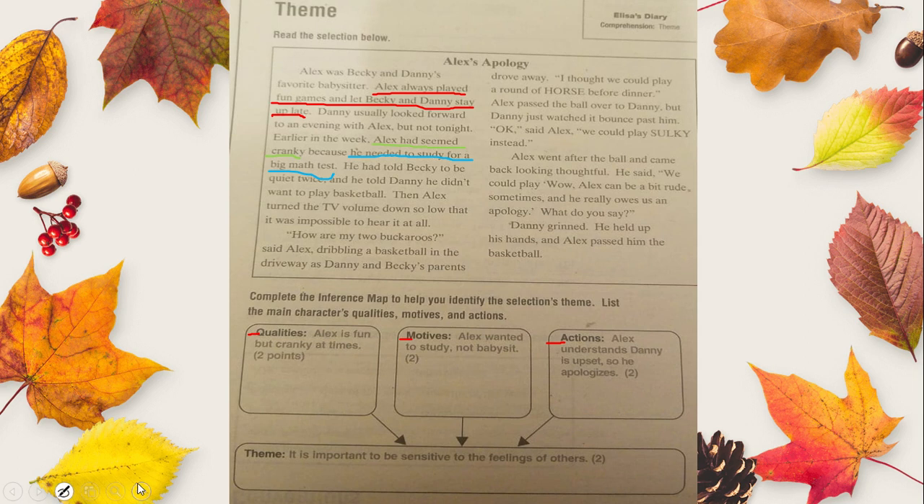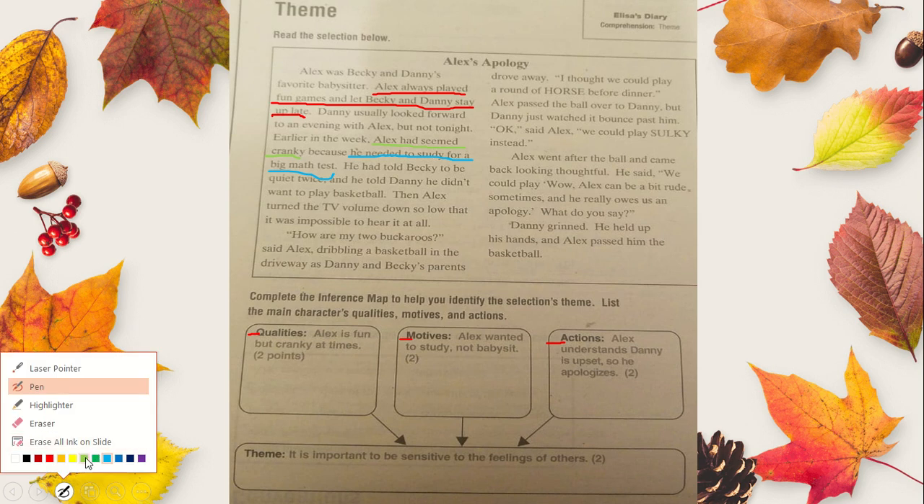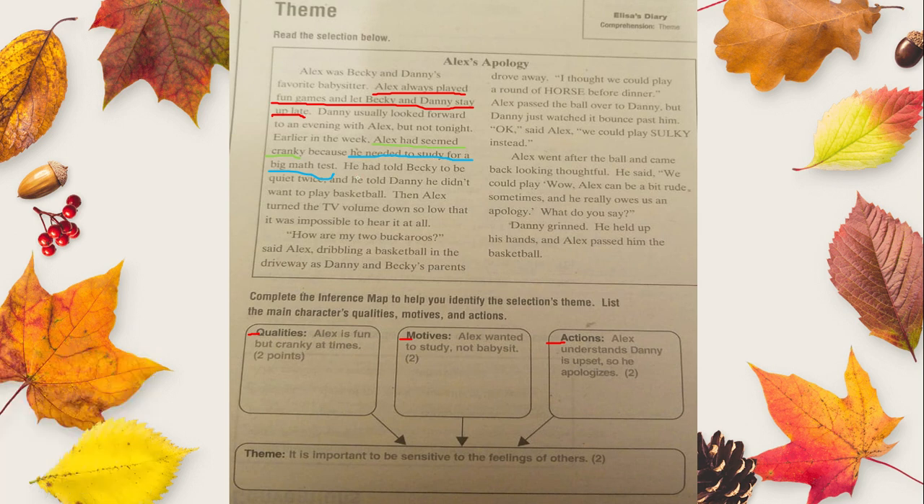So we will go back with the green color. He had told Becky to be quiet twice and then told Danny he didn't want to play basketball. Then Alex turned the TV volume down so low that it was impossible to hear it at all. Now, because he needed to study for a test, he had been cranky.